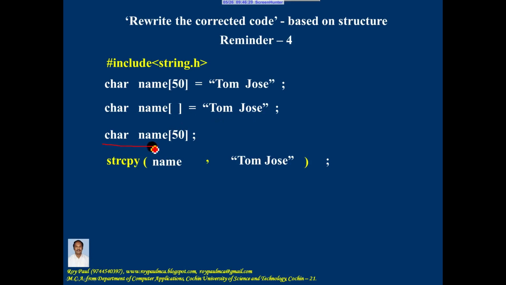Whereas if declaration of the character array is done in one statement and initialization is done in another statement, you should use the built-in function strcpy to assign a string constant to an array of characters. And when you make use of strcpy, include the header file string.h.